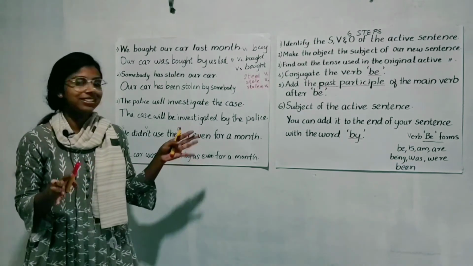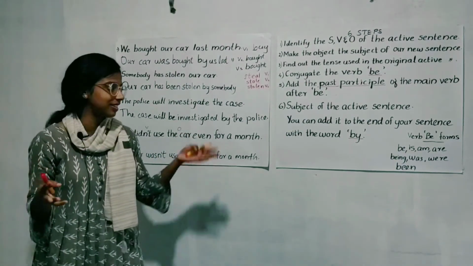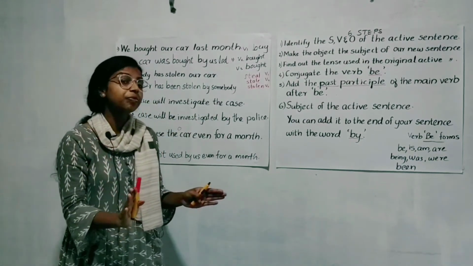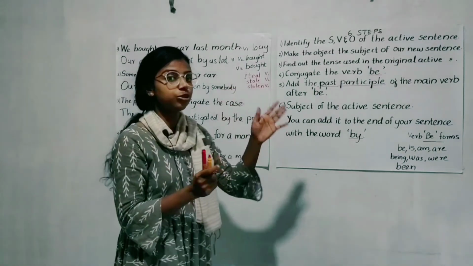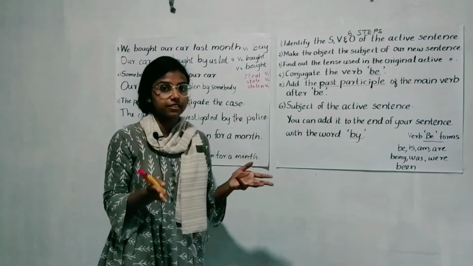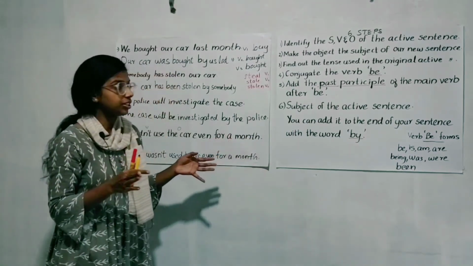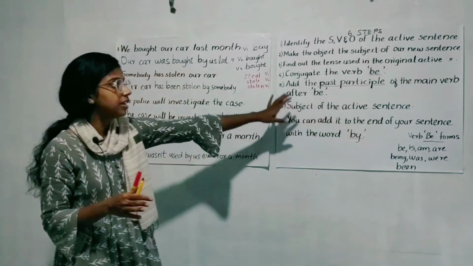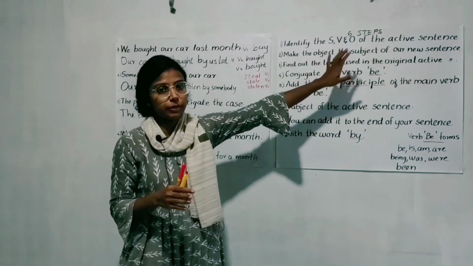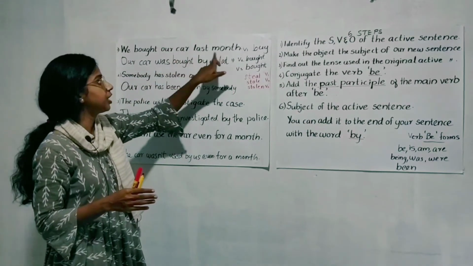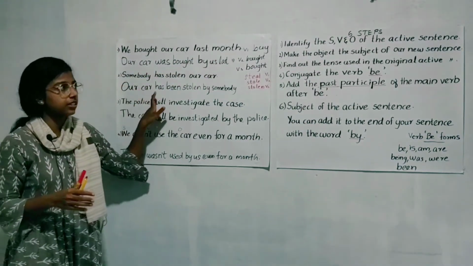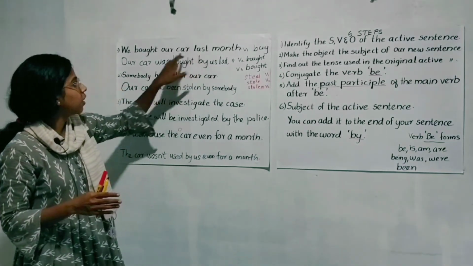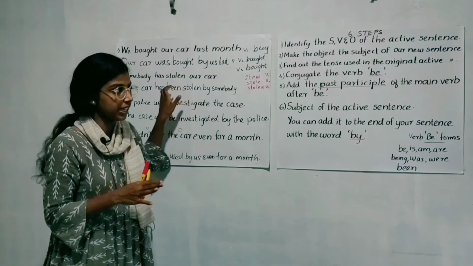So how are you? Is it easy? Yeah, it's a simple topic, right? It's an interesting topic. The only things you have to remember are that passive voice is very important to learn, and how to change the active sentence into a passive sentence. To do so, you have to remember these 6 steps. First you have to identify the subject, verb and object. Then turn the object into our new subject. Then find out the verb tense used in our active sentence. Then conjugate the verb be according to the verb tense.